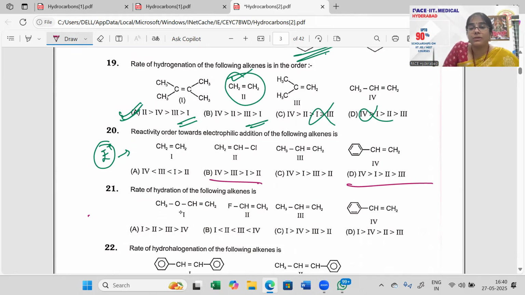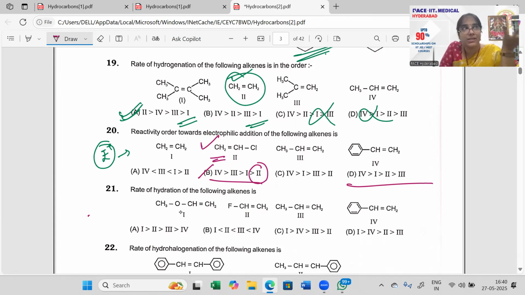Reactivity order, whichever is least stable is option 4, I would say, because that will be going up with your resonance there, and then go up with your 2 there, option 2, right? So option B is my answer. Khatam ho gaya. Okay, here you have two options there, option 3 or option 2. Option 2 पे, you have chlorine group.